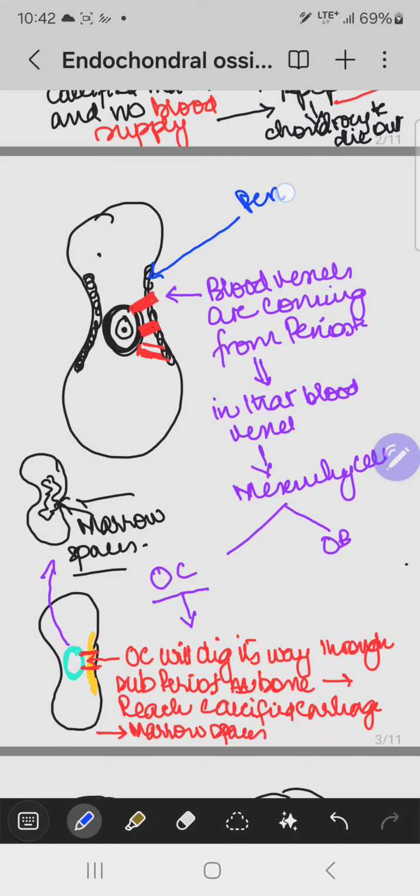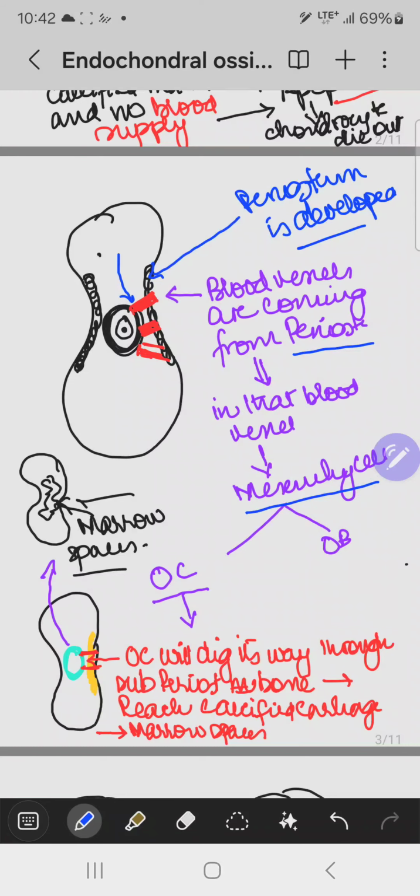Now the periosteum is developed. Now there are some blood vessels. You can appreciate these are the blood vessels which are coming from the periosteum, and in these blood vessels there are present mesenchymal cells. These mesenchymal cells will transform into osteoclast cells, and they also transform into osteoblast cells.